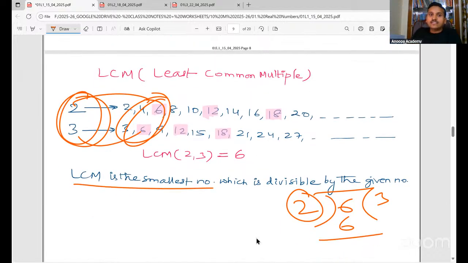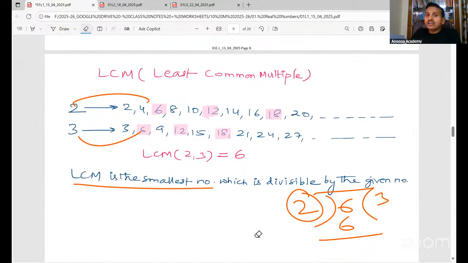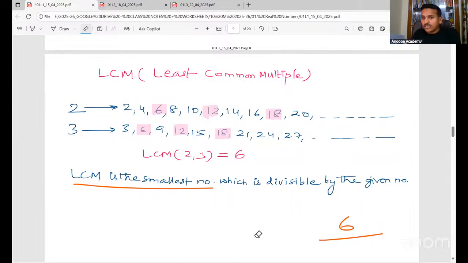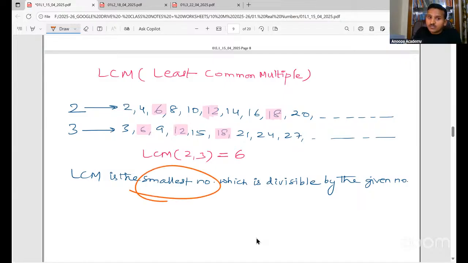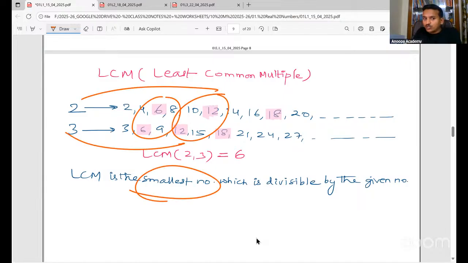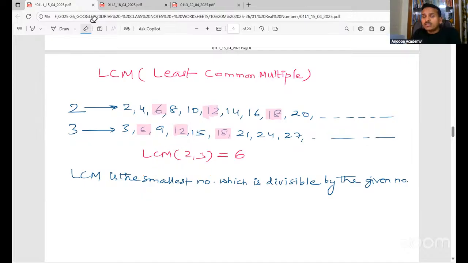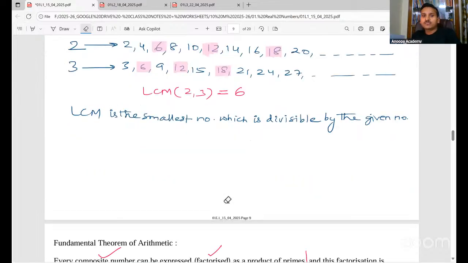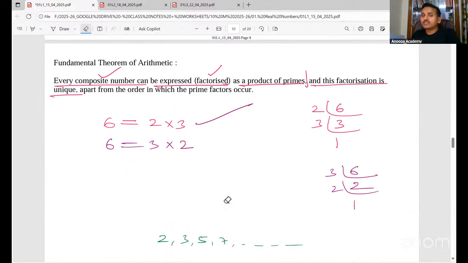Yes. LCM is the smallest number which is divisible by the given numbers. This is the smallest number. See, even 12 is divisible by 2 and 3. Even 18 is divisible, but 6 is the smallest number which is divisible. So remember, HCF divides, LCM is divisible. That's all. Next, moving forward, we discussed the fundamental theorem of arithmetic.